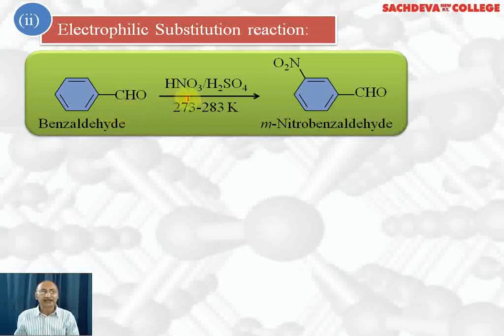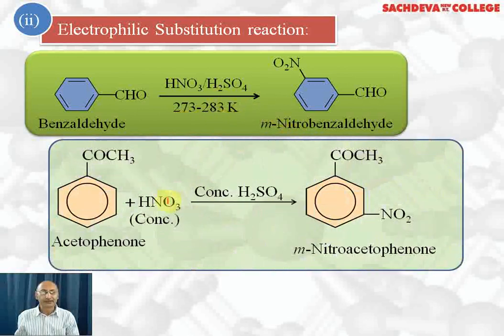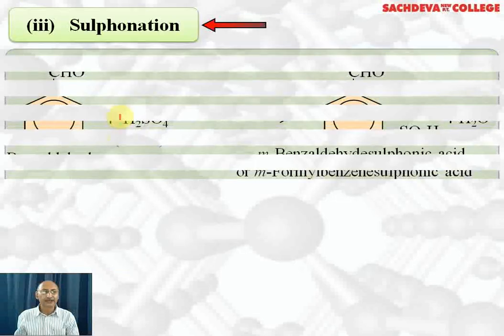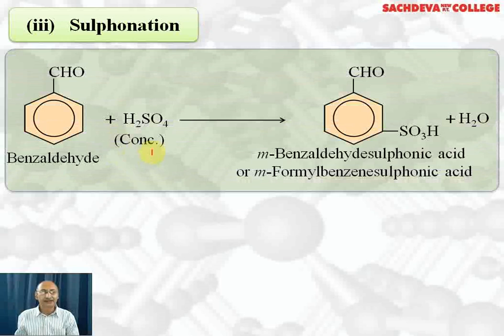So benzaldehyde, when it undergoes nitration with the help of conc. sulfuric acid and conc. nitric acid at 273 to 283 Kelvin, meta-nitrobenzaldehyde is formed. Another example, we are taking acetophenone, which when it reacts with concentrated nitric acid and concentrated sulfuric acid, we get meta-nitroacetophenone. Sulfonation. Benzaldehyde reacts with concentrated sulfuric acid.